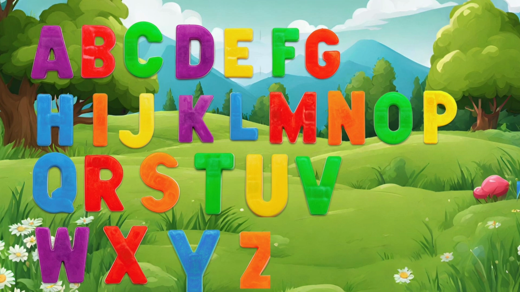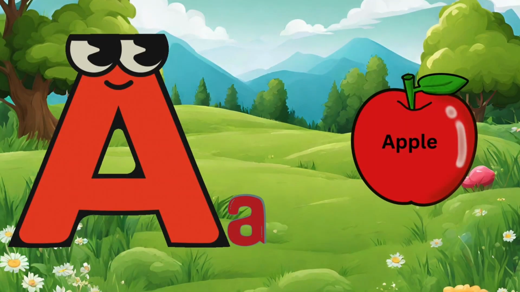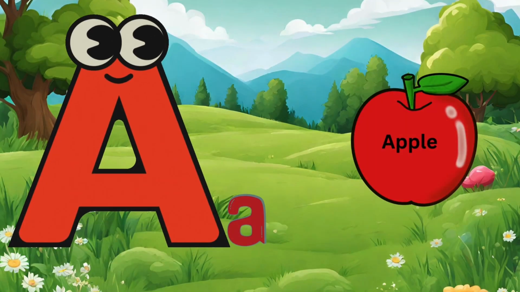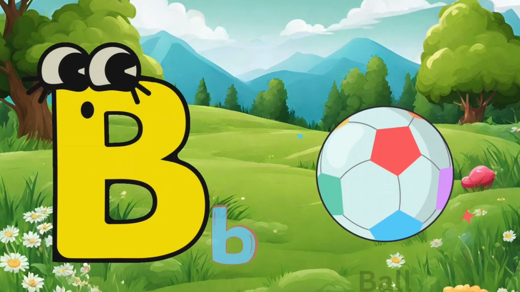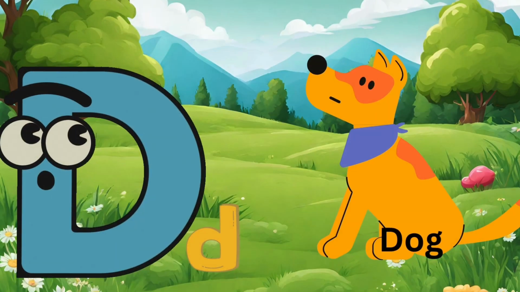There are 26 letters in the alphabet, and each one makes its own special sound. Let's learn them all together. A makes an ah sound, as in apple. B makes a b sound, as in ball. C makes a ku sound, as in cat. D makes a duh sound, as in dog.